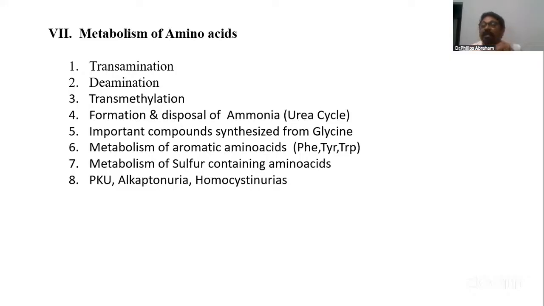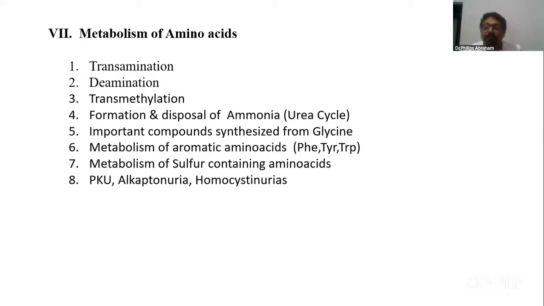Another question is about transmethylation. The amino acid methionine, its active form called S-adenosyl methionine, helps in transmethylation reactions. There are a number of reactions. So what is transmethylation reaction? Transfer of a methyl group from S-adenosyl methionine to any methyl acceptor.